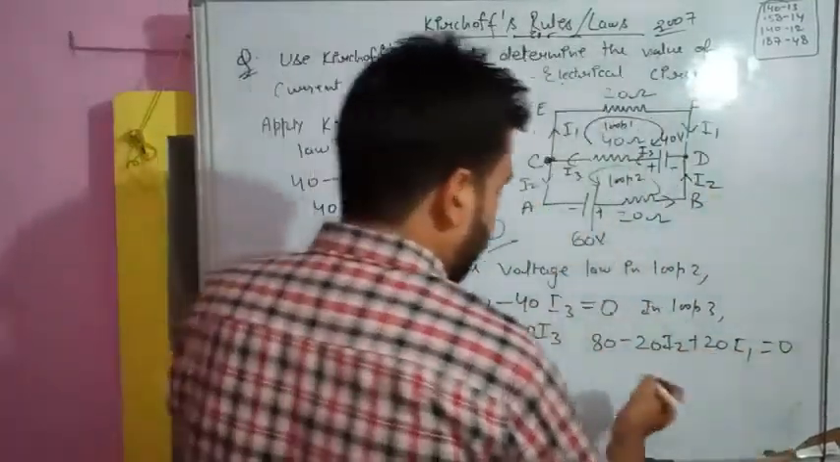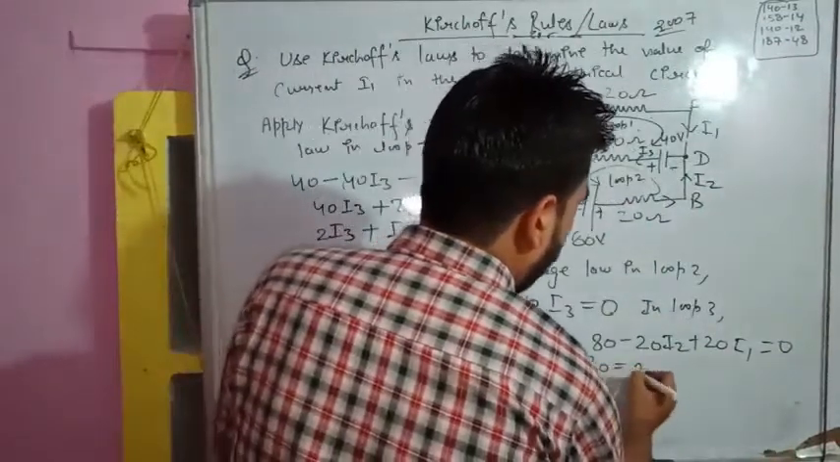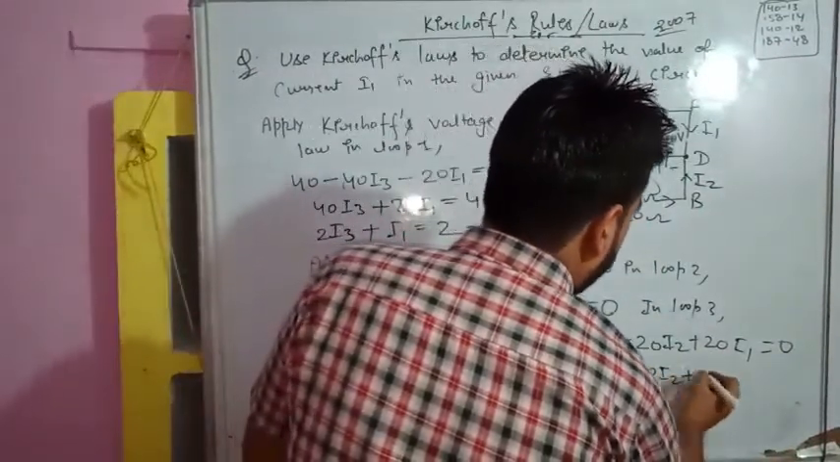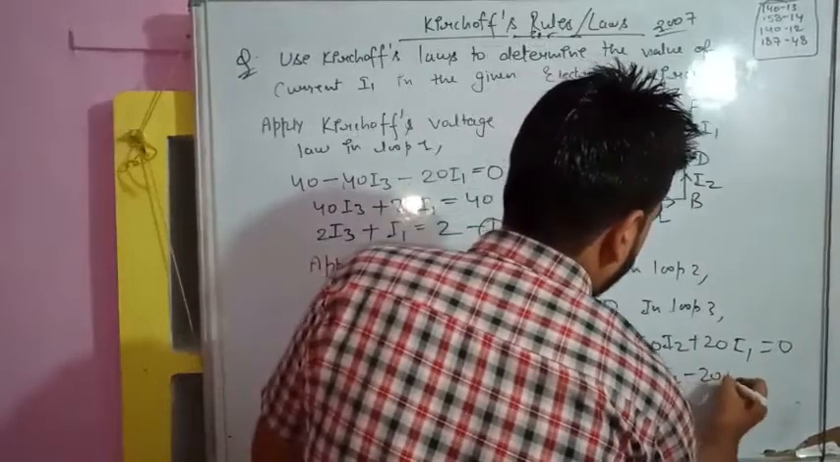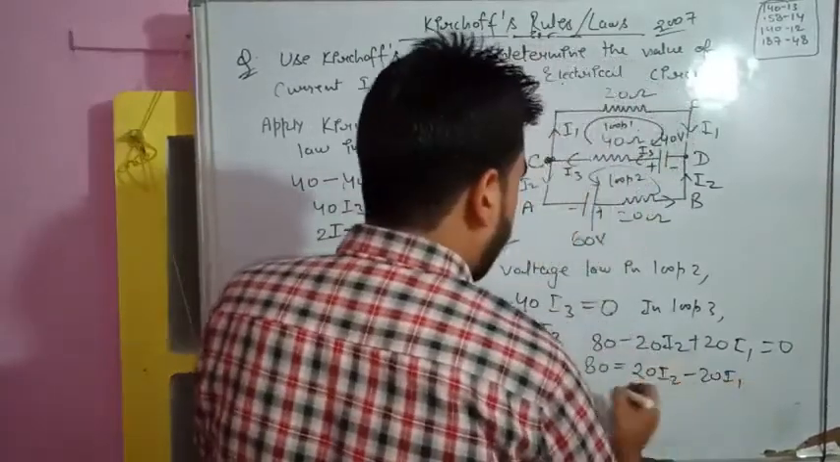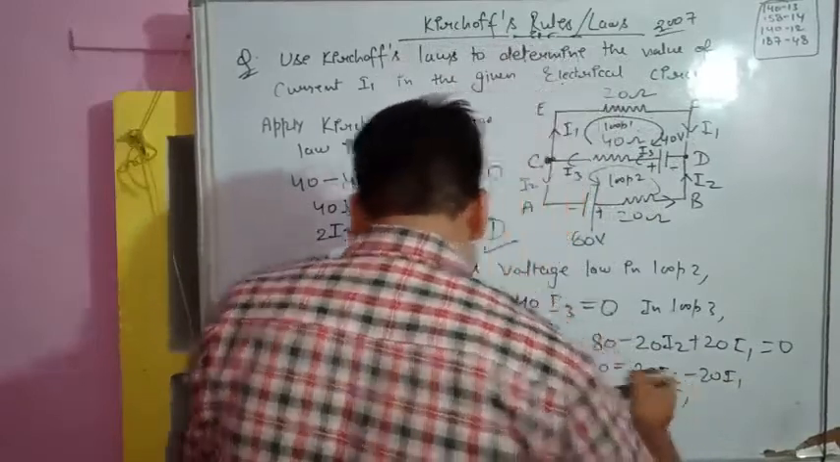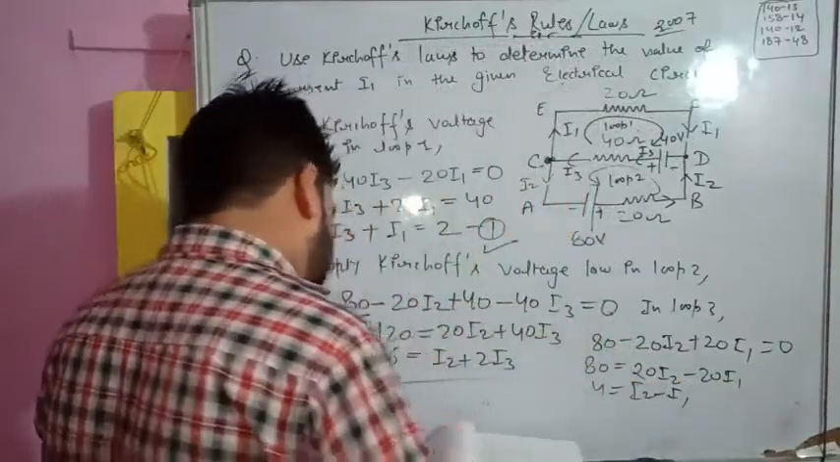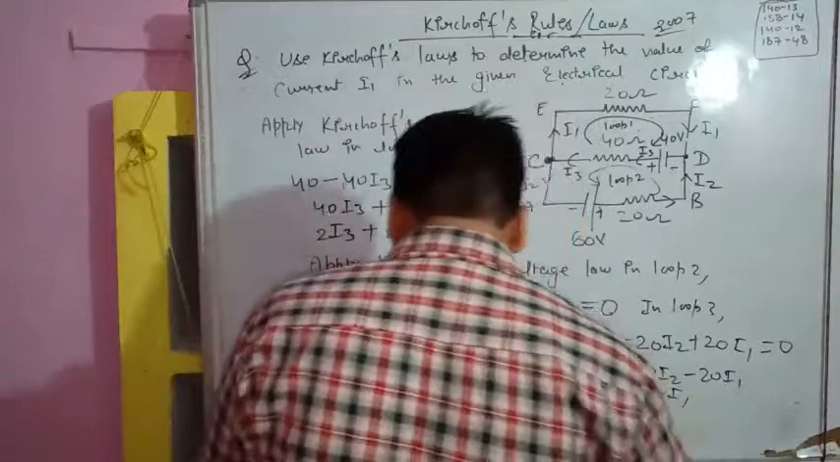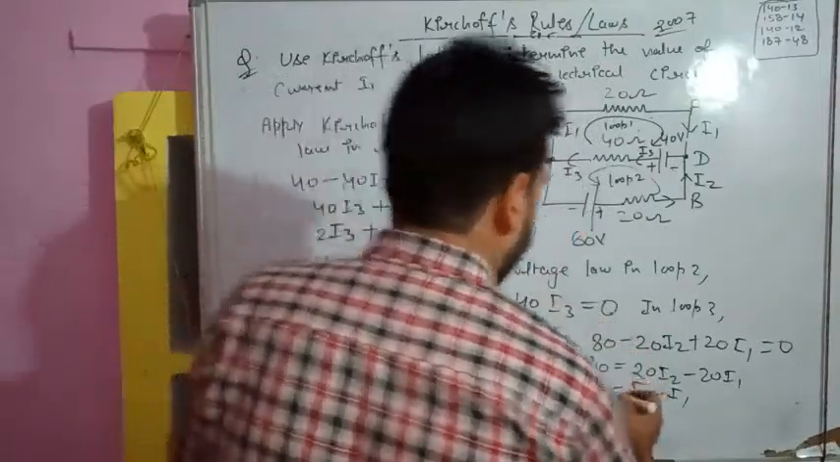So what will be the equation? 80 is equal to 20 I2 minus 20 I1, divided by 20. So 4 is equal to I2 minus I1. Is it the equation? Yes, I2 minus I1 is equal to 4. So all the equations are correct.